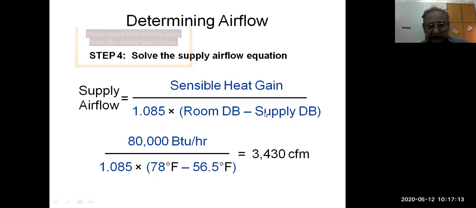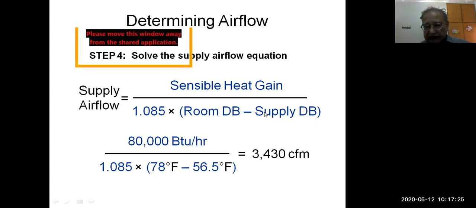The formula is written in front of you: sensible heat gain divided by 1.085 multiplied by room dry bulb minus supply dry bulb. But remember, this is not the SI system of units. This is only the inch-pound system. This 1.08 factor is a constant, and it is only for this system, not for others. The result is in CFM, cubic feet per minute.